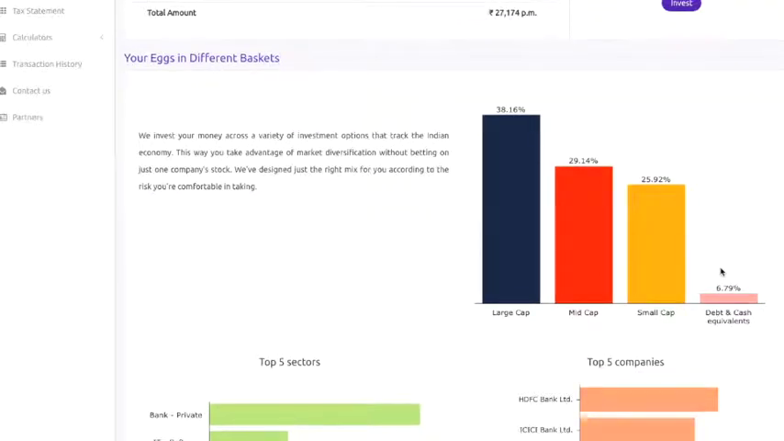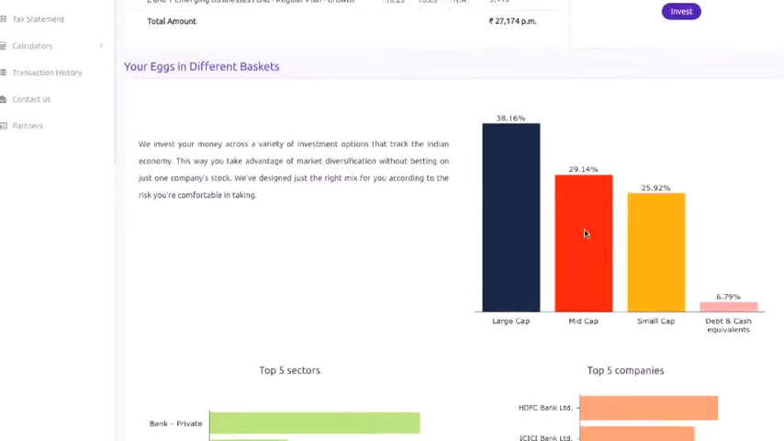Let's see how well you're invested across stocks. So every time I invest 27,000 rupees per month, 38% will be invested in large cap stocks, 29% in mid cap stocks, and 26% in small caps, and the remaining 7% will be in debt and cash equivalents. So as you can see, the mid and small cap amount is pretty high, 55% actually, which is pretty high because I have chosen the risk profile of aggressive.